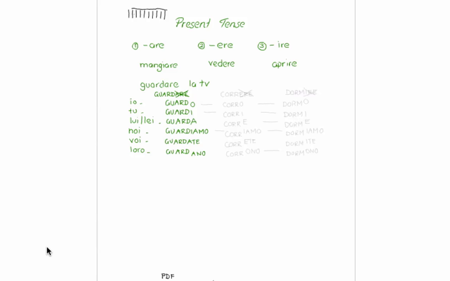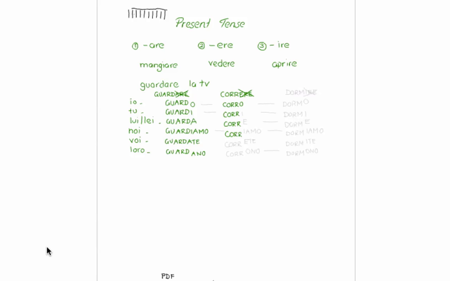Let's take an example of an ere verb. What do you do in your free time? Maybe you want to say I run. So you look up the word to run. When you look it up, you will find correre. And we chop off the last 3 letters as we did with guardare, and once again we copy what's left of the verb. We copy the stem, cor.